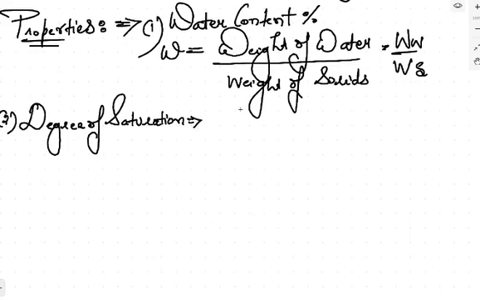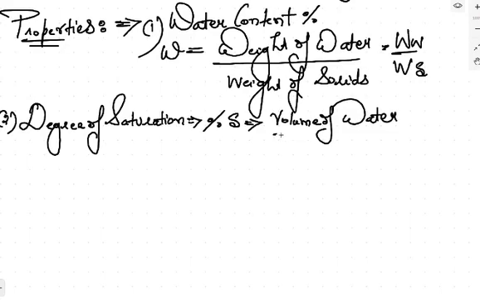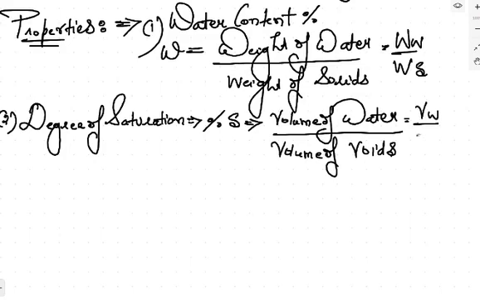Degree of saturation is denoted by percentage S. This is equal to the volume of water divided by the volume of voids. Total voids. Voids के अंदर ही water present होगा. Voids के अंदर क्या क्या हो सकता है? Air और water दोनों. This is volume of water divided by the volume of voids.